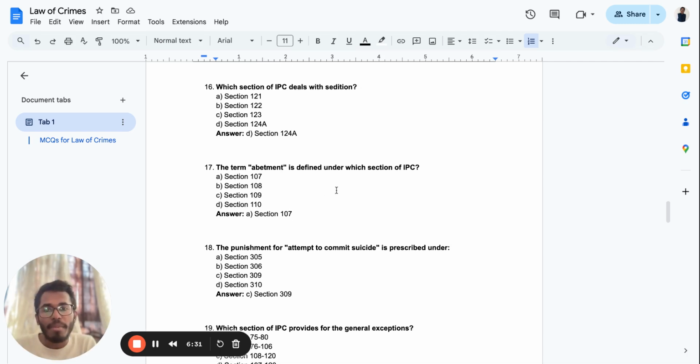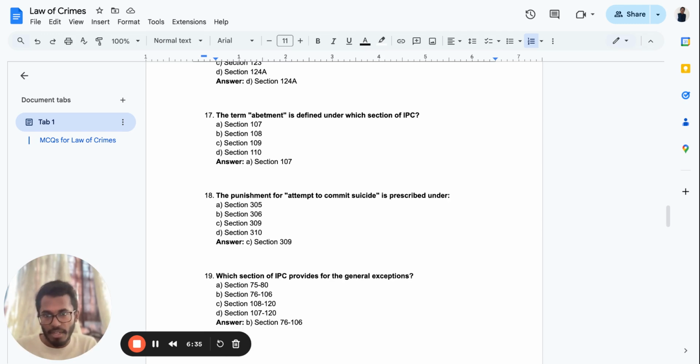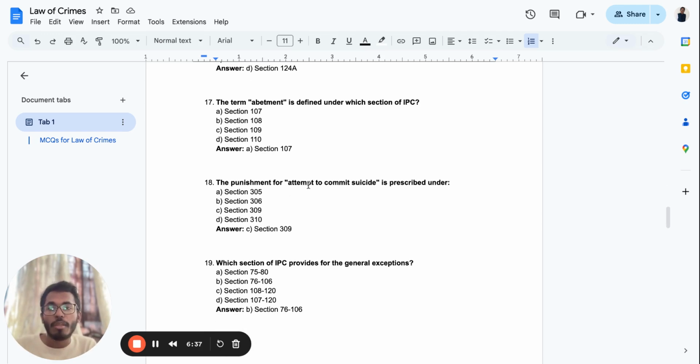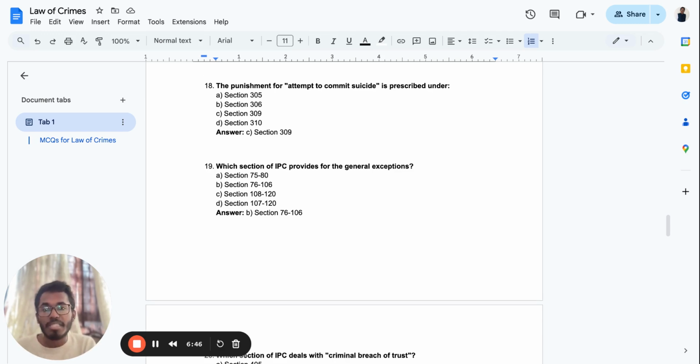17th question. The term abetment is defined under which section of IPC? Abetment is defined under section 107 of the IPC. 18th question. The punishment for attempt to commit suicide is prescribed under which section? Attempt to commit suicide comes under section 309. Very important. Which section of the IPC provides for general exceptions? General exceptions of IPC come under section 76.